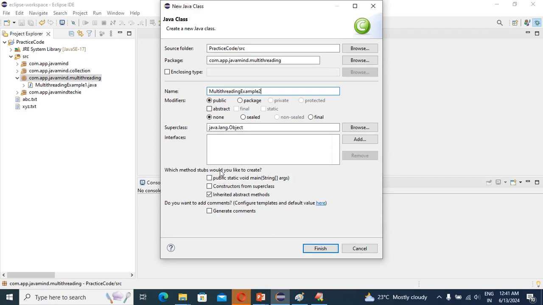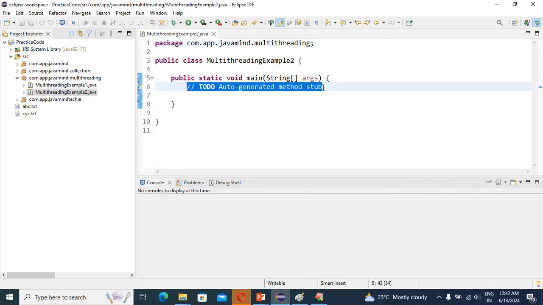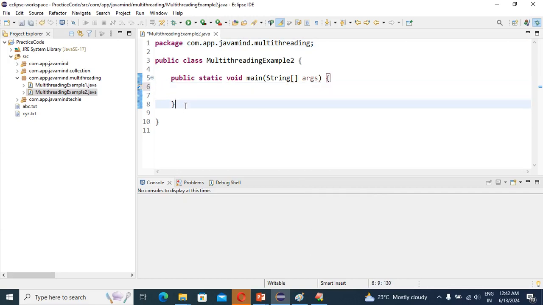That's why I name it MultiThreadingExample2. In this example, I am going to discuss how we are going to create a thread.